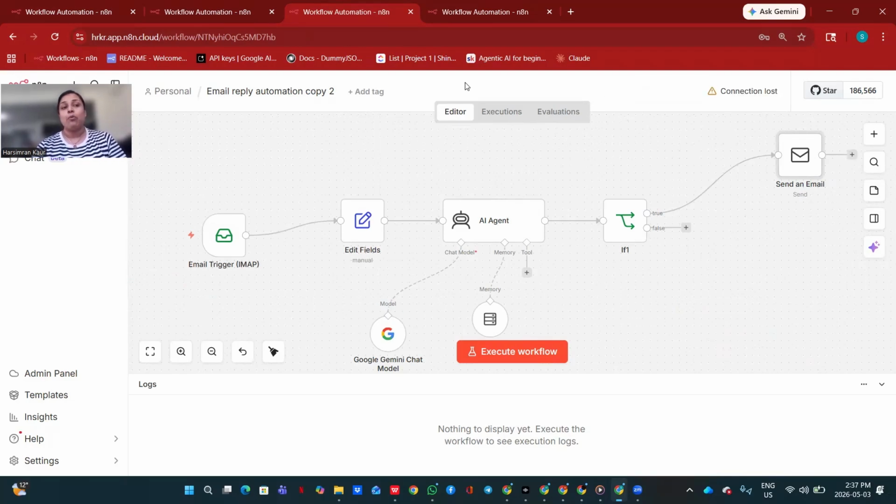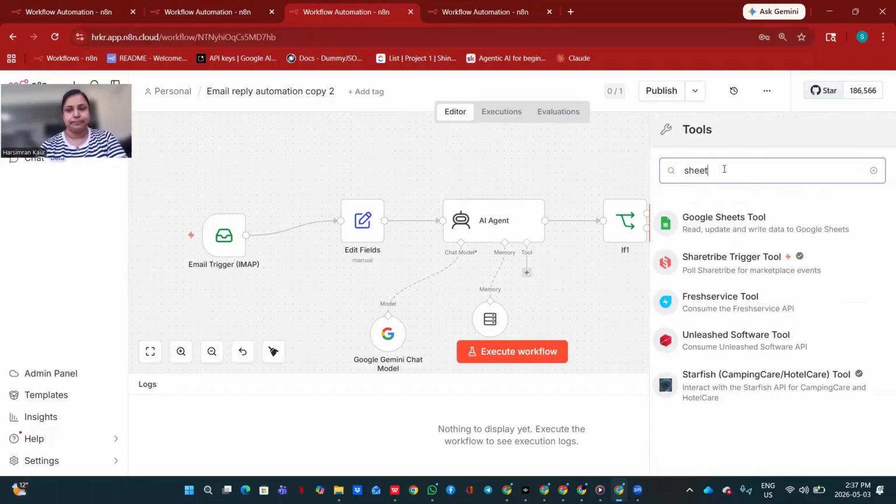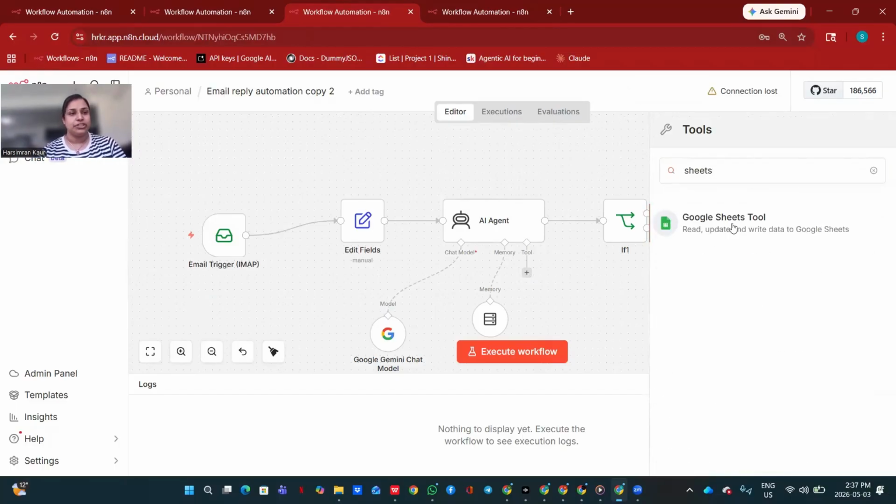All right. So now what I need is that this agent will reply with the information that I want it to give, right? From my knowledge base, from the information about my academy. So what I will do, I will add in a tool. So in a tool, I will add Google Sheets. So in Google Sheets, when I type Sheets, I will select the Google Sheets.